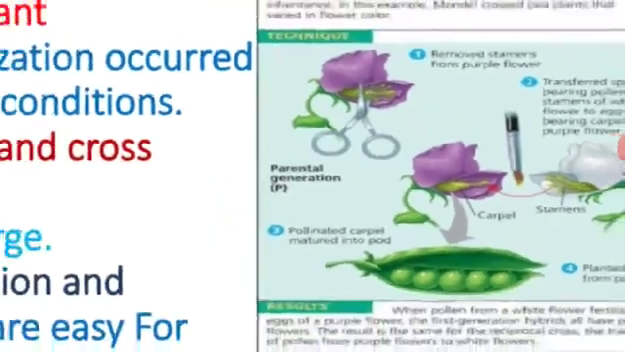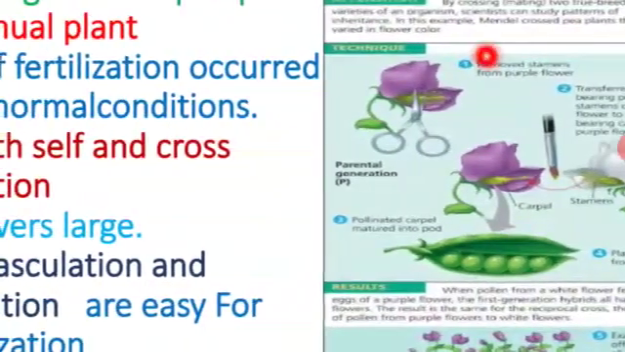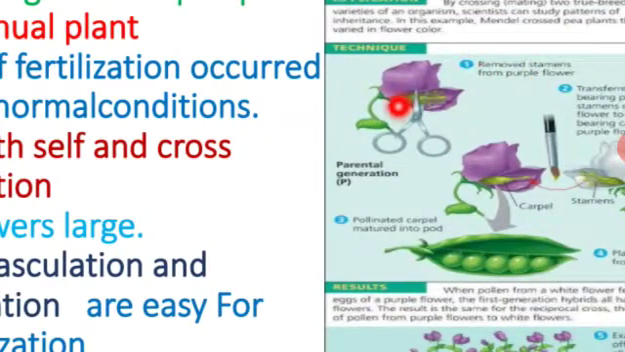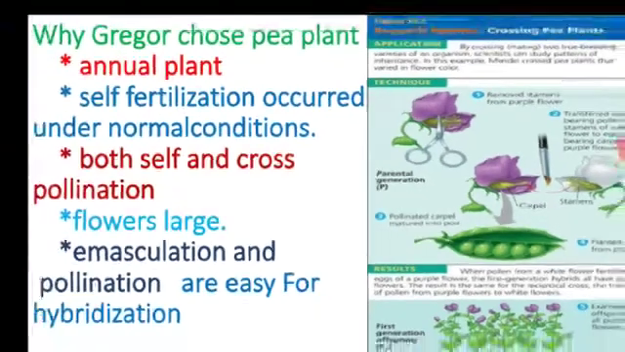So next one, emasculation is nothing but removal of stamens from the flower. Two different characteristics he has chosen: the purple flower and the white flower. In the purple flower, he removed the stamens, and the stamens of the white flower were transferred to the carpel of the purple flower. So then it led to fertilization and the maturing of the pod structure, that is producing seeds.